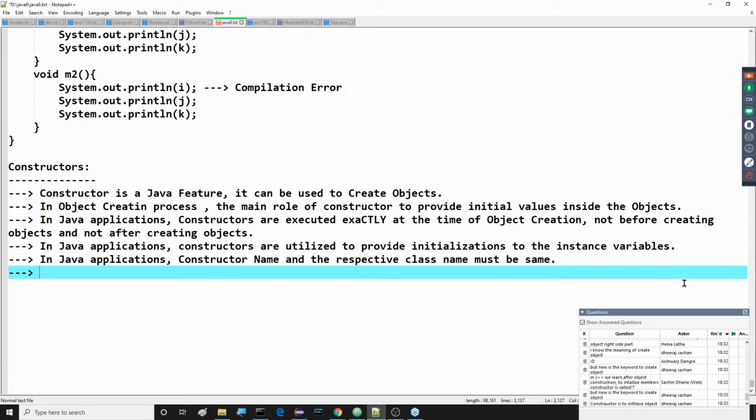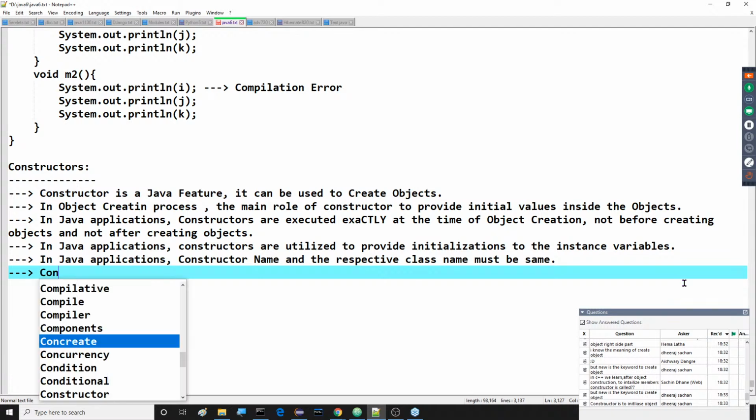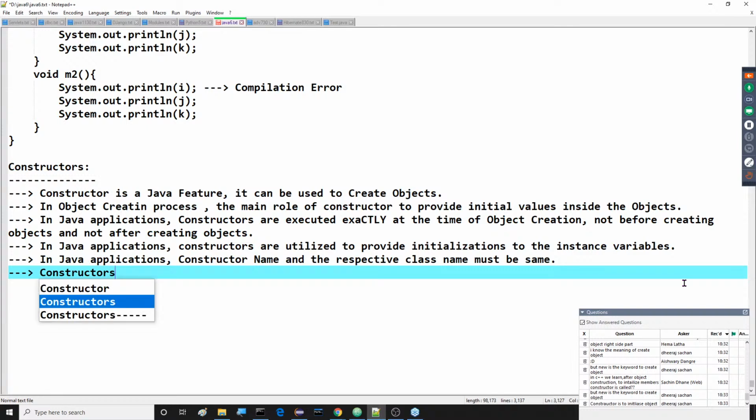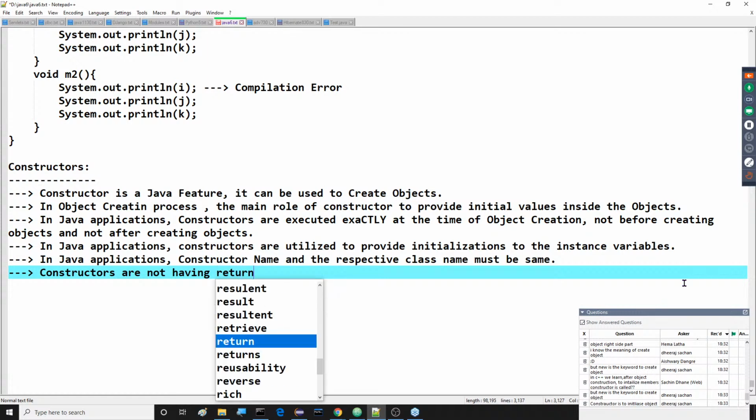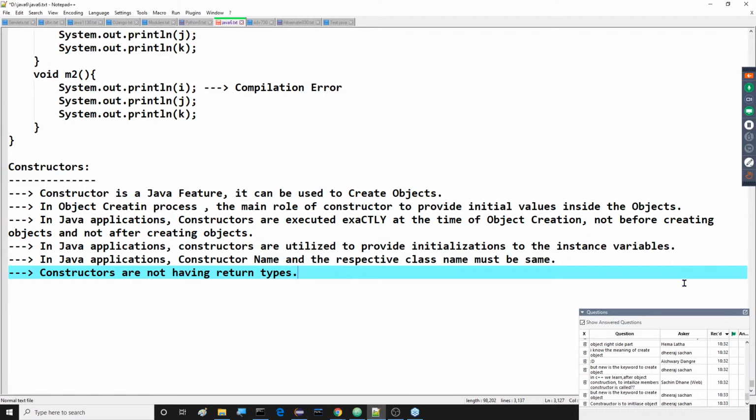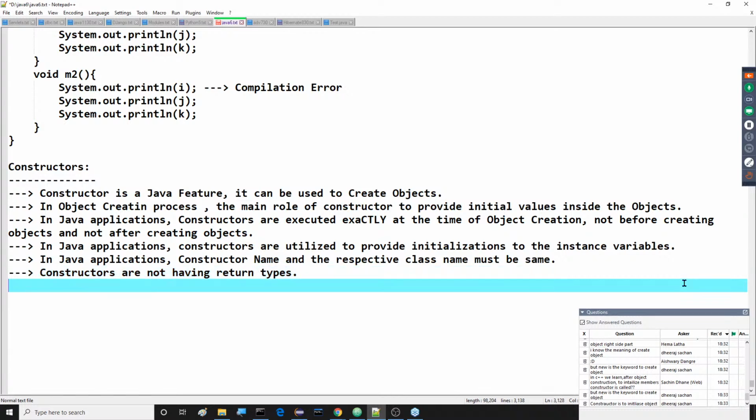Next one: constructors are not having return types. Return values are not possible and a data type also does not exist for constructors. Observe carefully.